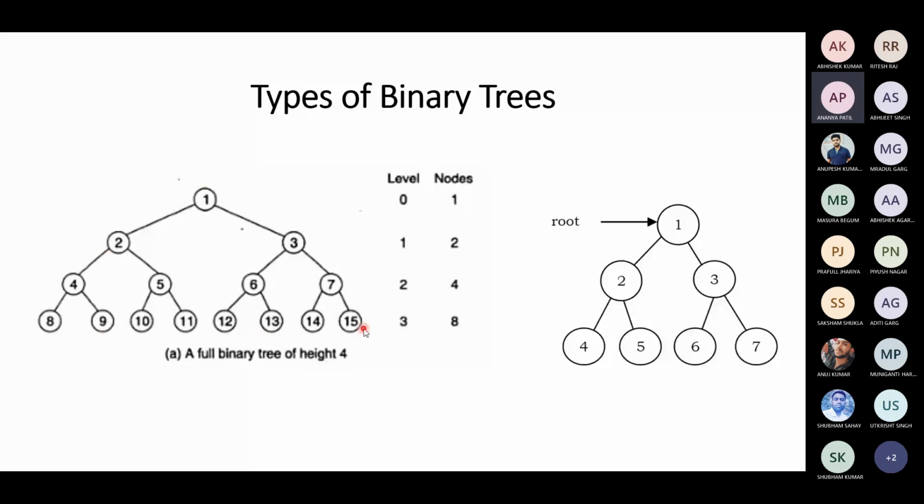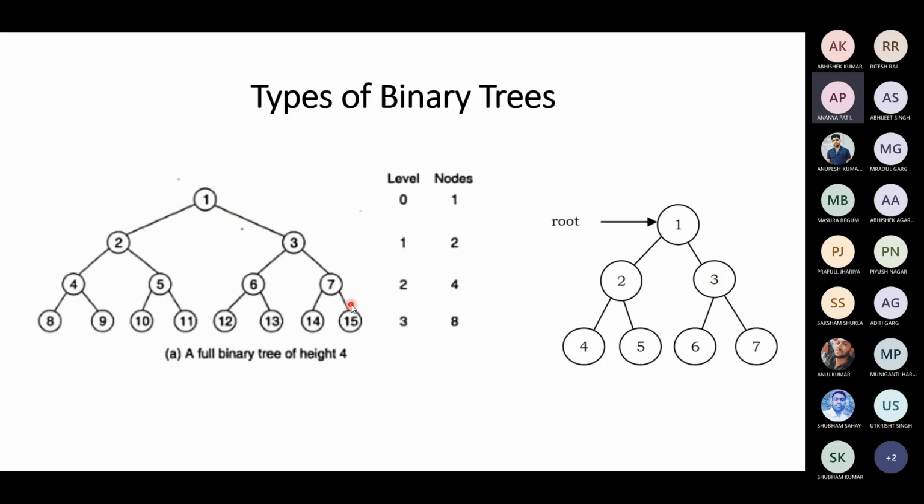How many nodes do you have? 15 nodes, right? How many edges do you have? Count. You should have 16 edges. 1, 2, 3, 4, 5, 6, 7, 8, 9, 10, 11, 12, 13, 14.